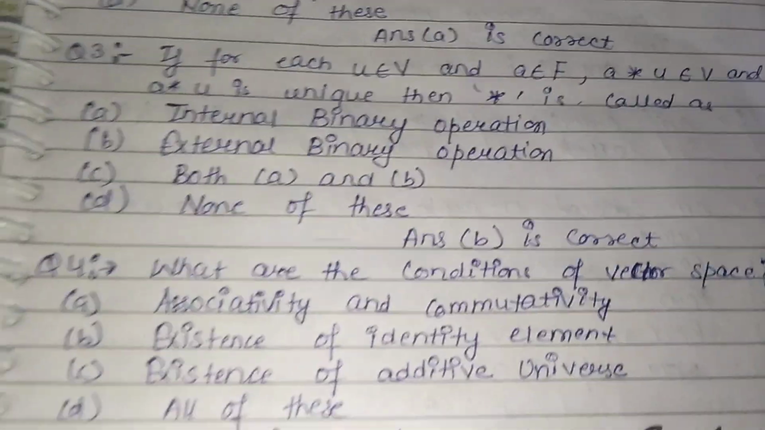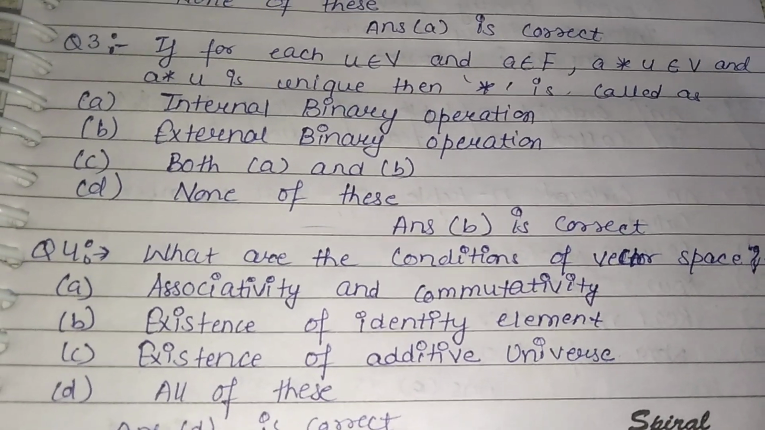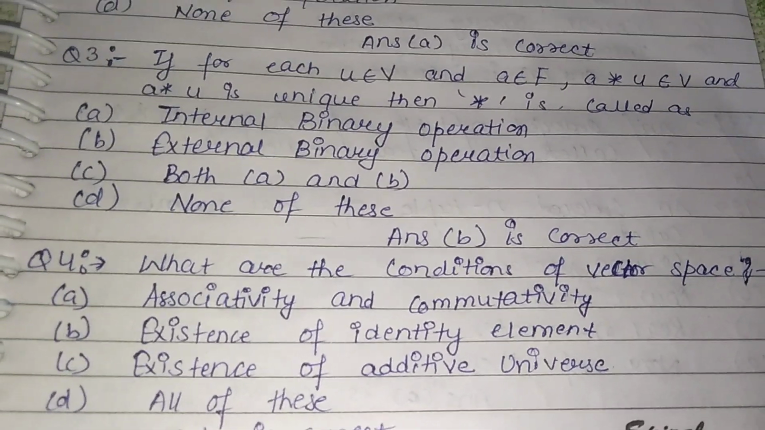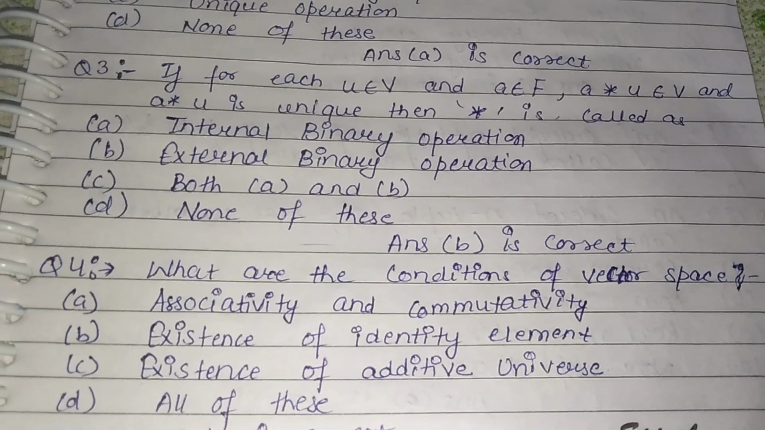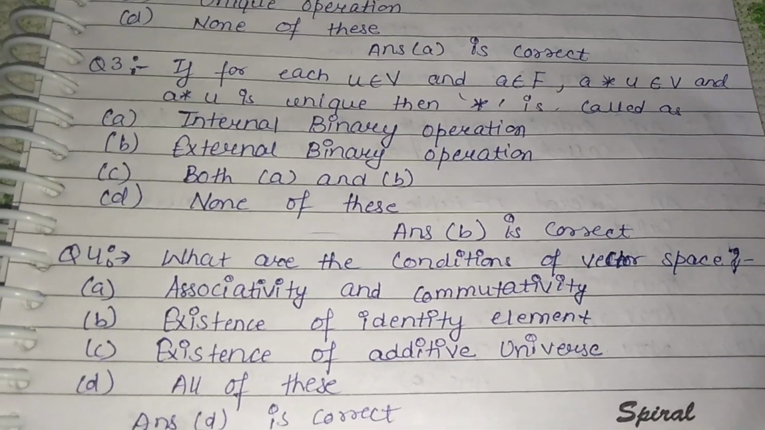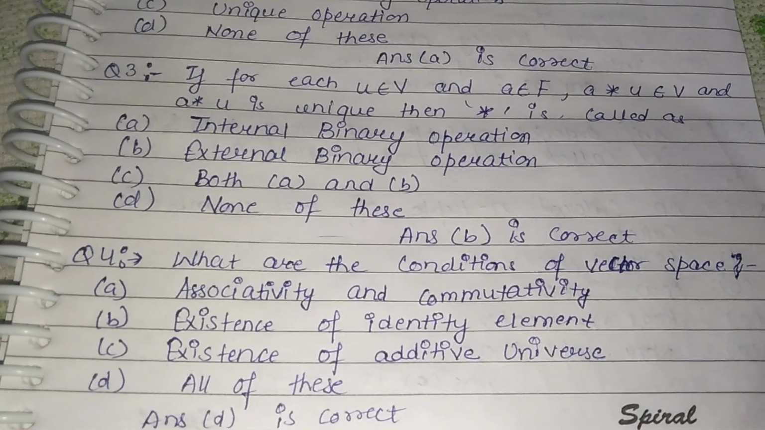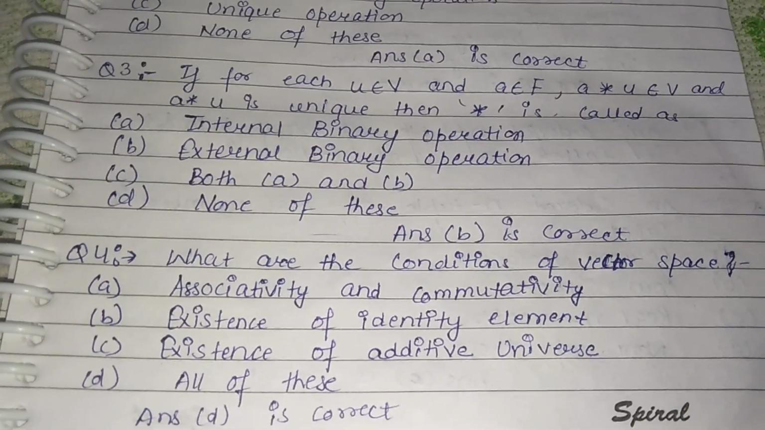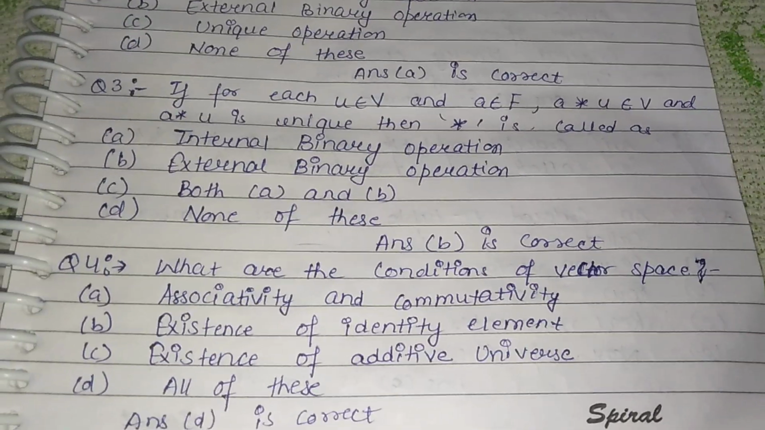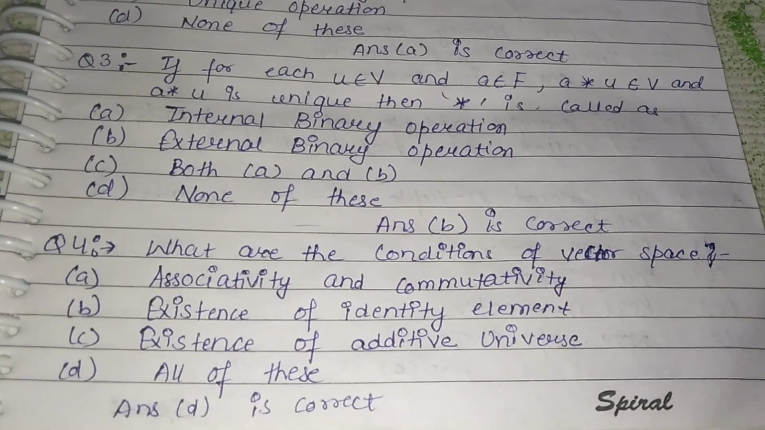Next question is, what are the conditions of vector space? Associativity and commutativity, existence of identity element, existence of additive inverse, or all of these. So here answer D is correct, as these four are the conditions: associative, commutative, existence of identity element, and existence of additive inverse. So these four are the conditions of vector space. Answer D, all of these.